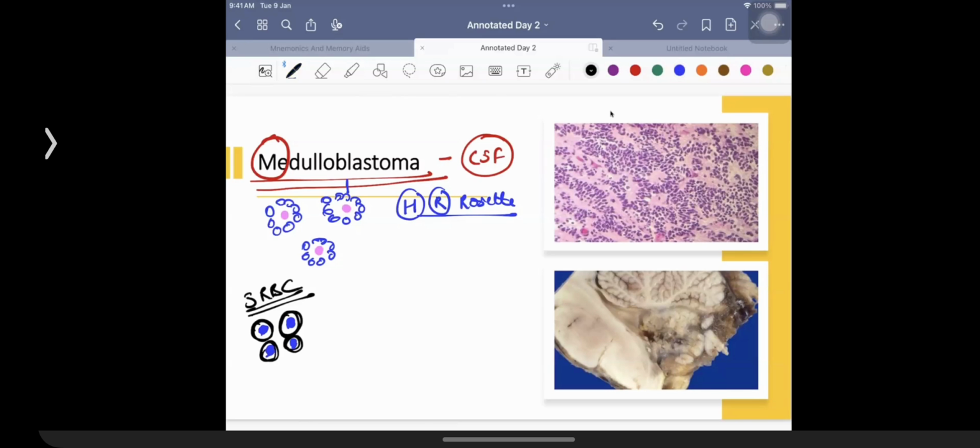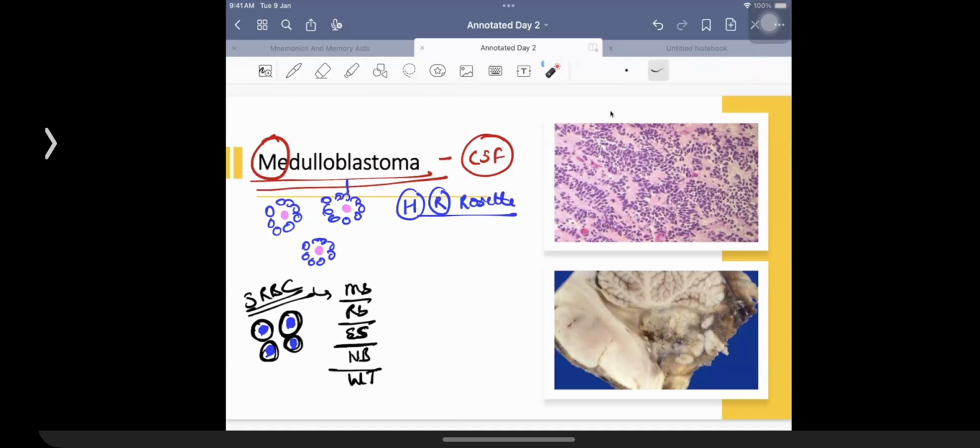Other examples of tumors which are going to be having similar findings: one is medulloblastoma, another is retinoblastoma, another is Ewing sarcoma. Of course, we are talking about an adrenal gland tumor also over here as well. Adrenal gland tumor is going to be neuroblastoma. And how can we forget, if I'm talking about pediatric tumor, Wilms tumor. So small round blue tumor cells, the actual reason is tumor cells are small. But remember, majority of these tumors are also going to be seen affecting children. So small size, small age of the children as well.